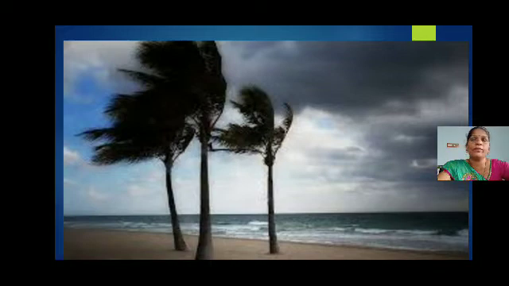Winds can be strong winds or normal winds. Wind means the moving air from a high pressure area to a low pressure area. You may have experienced these problems; we can't hold the umbrella, everything.